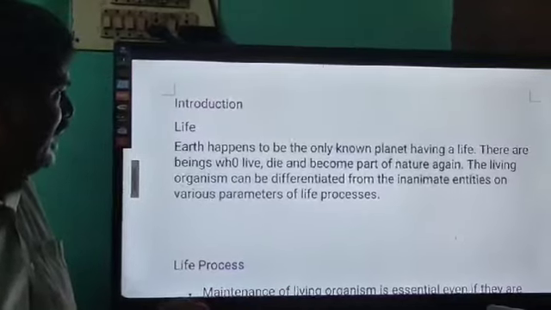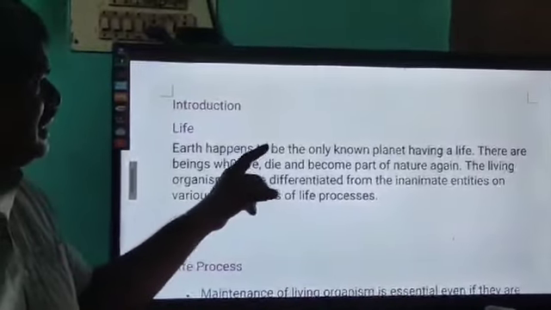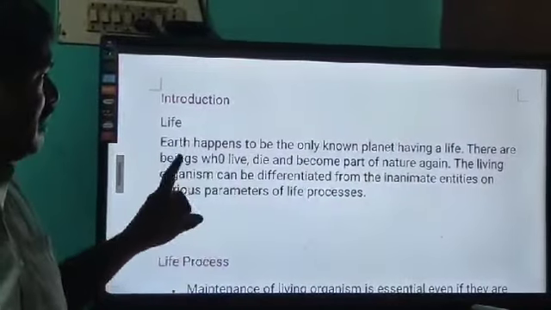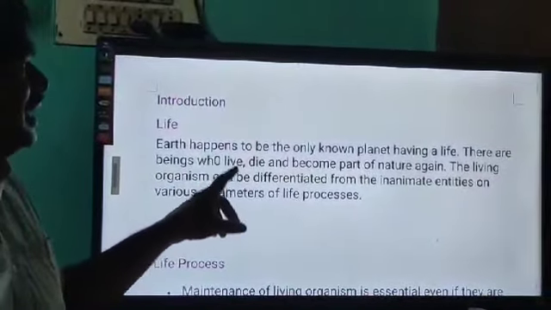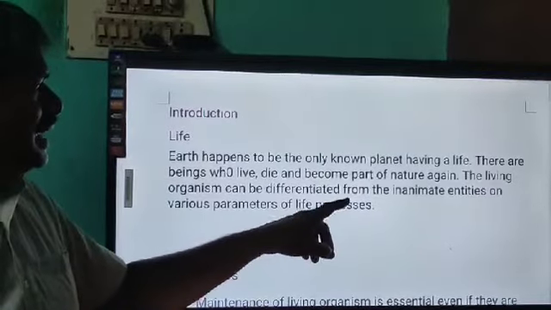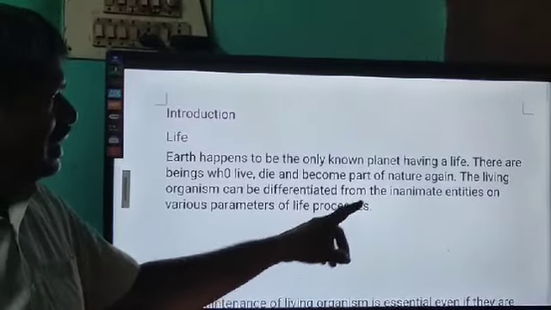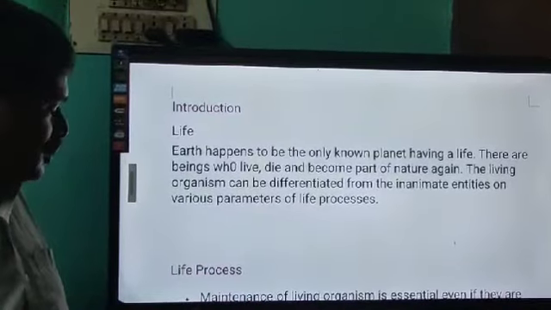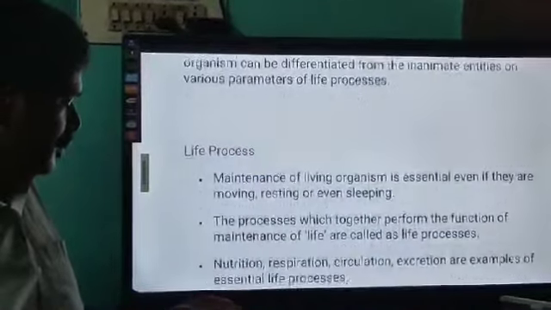Earth happens to be the only known planet having life. There are beings who live, die, and become part of nature again. The living organism can be differentiated from inanimate entities on various parameters of life process.